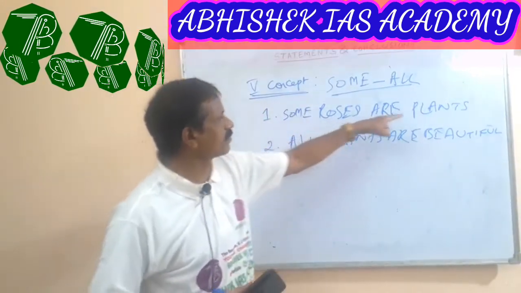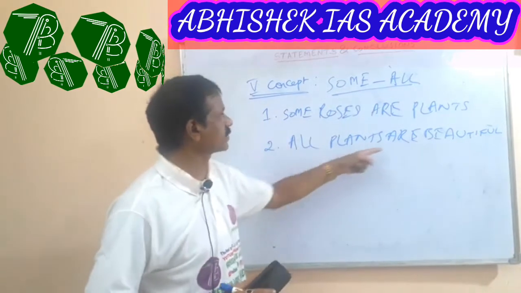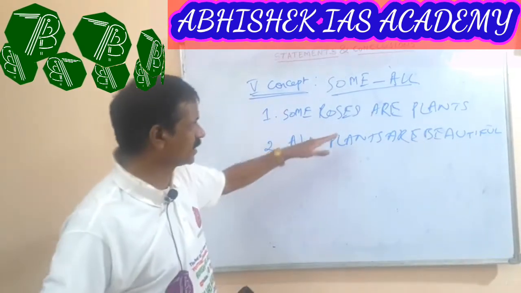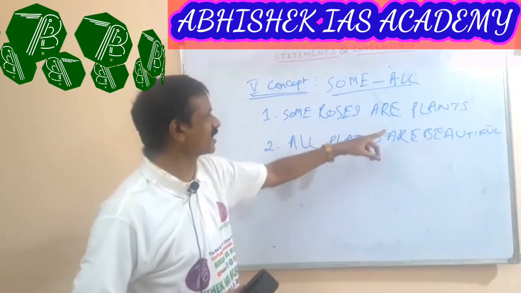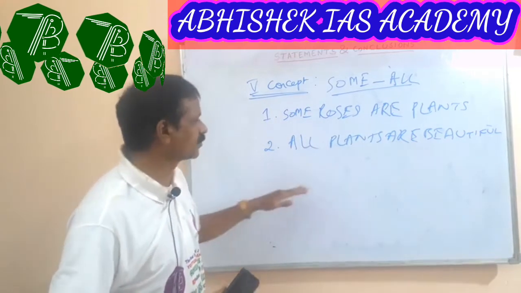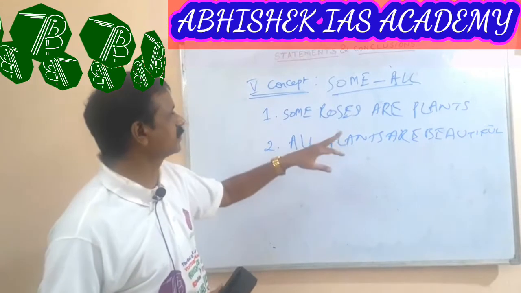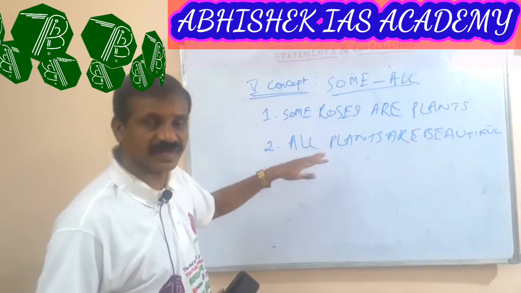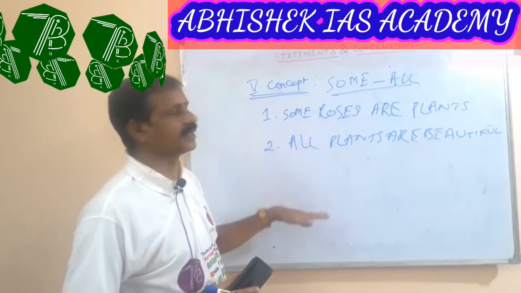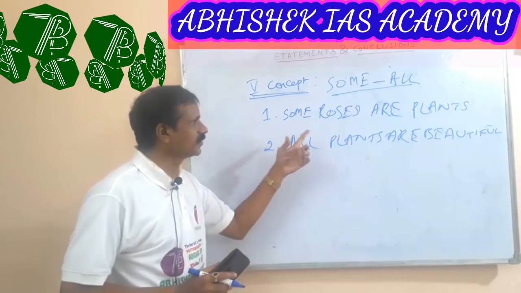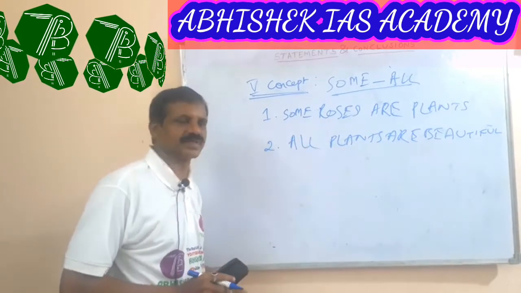Some roses are plants and all plants are beautiful. Again, the common portion is plants. When we go through the conclusion portion, that means we do not take that word plant. That means we frame the conclusion depending upon the roses aspect and the beautiful aspect.